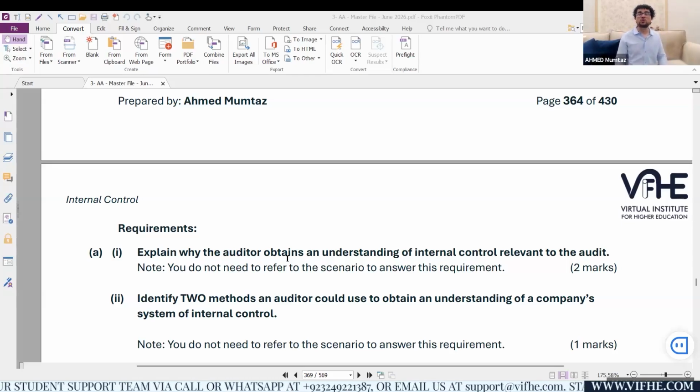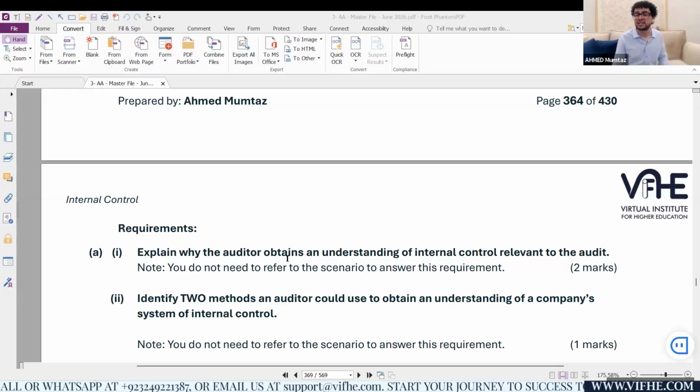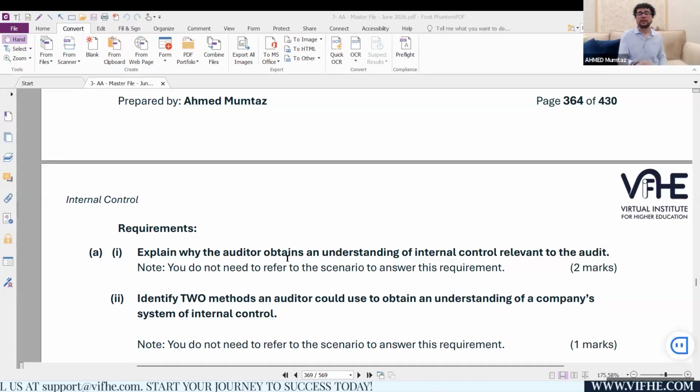Or one of the ways is to go for last year's report in relation to the controls. You will get to know what the deficiencies were last year. Get hold of the reports to the management, or maybe evaluate the work performed by the internal auditors during the year. That will give you a lot of understanding about the internal controls, because usually internal auditors are heavily focused on the internal controls. You need 2 points to score that 1 mark.